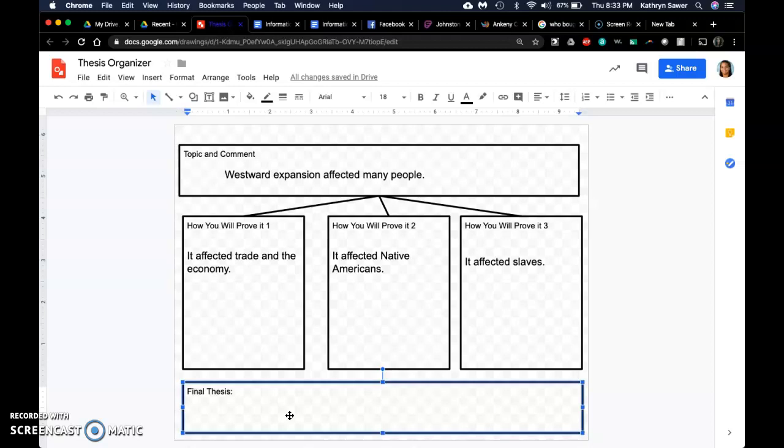We're going to do that by eliminating extra words. So if you notice, in all 3 boxes, I say affected. So there's no point in saying it again.